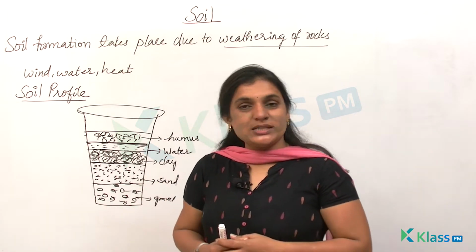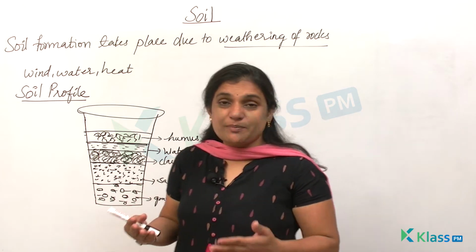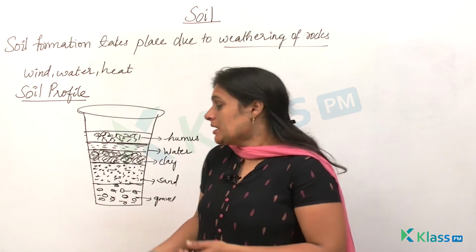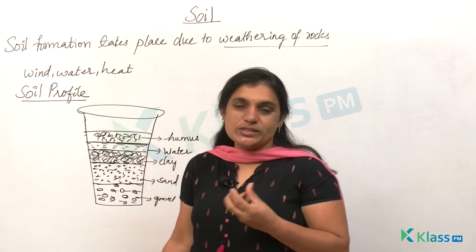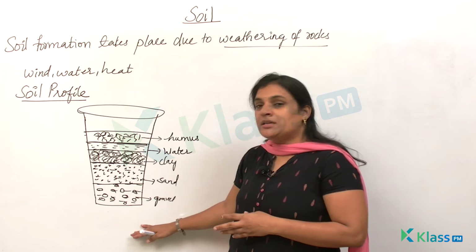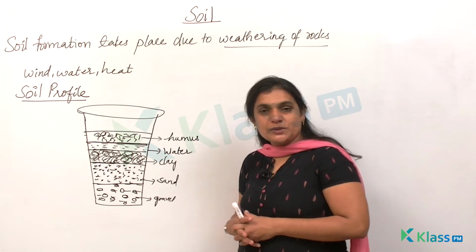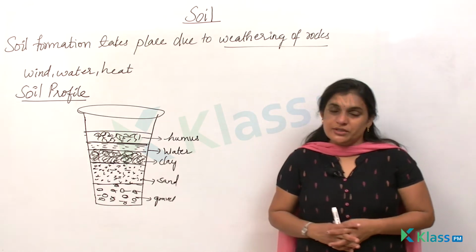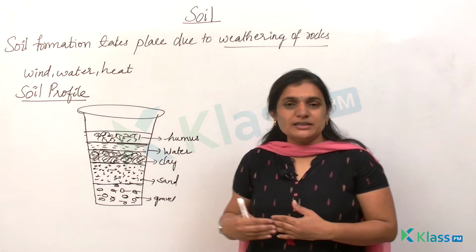Just below the sand, as the heavier particles, you all know the heavier objects settle down at the bottom, the gravel, the small pebbles which are present, that is, pebbles means small stones, the small pebbles which are present in the soil settle down at the bottom of the soil, which is said to be the gravel of the soil. So this is how we have seen the distinct layers which are formed by the activity.